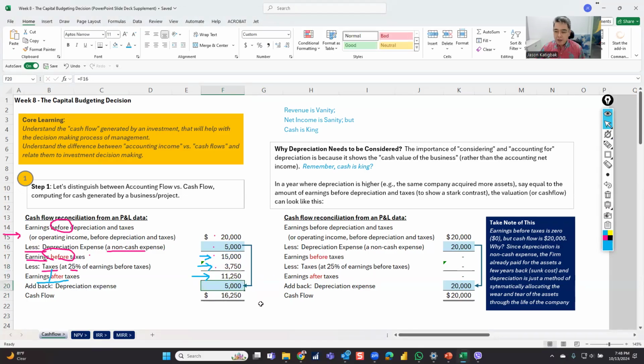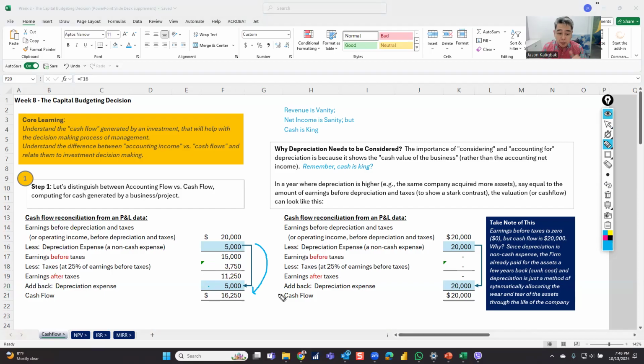So I add back, that's why I have an arrow here, right? I add back to this side the 5,000, which is your depreciation. Why? In order for us to calculate how much taxes we need to pay, cash outflow, I need to consider depreciation.